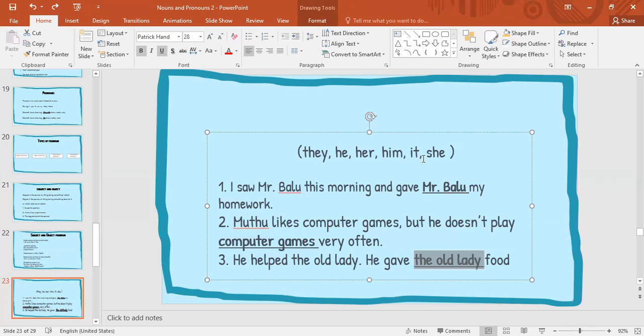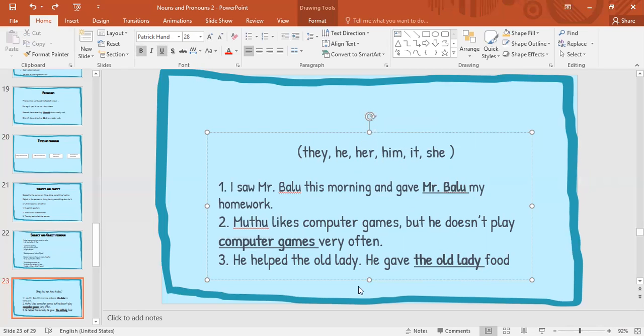We check and see. Does she work here? No, she does not work here. Does he work here? No, because that is masculine, right? Then what is the object pronoun here? Her, right? The object pronoun here is her. So we use her here.